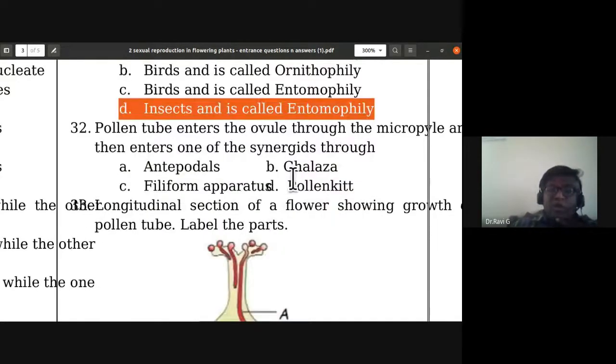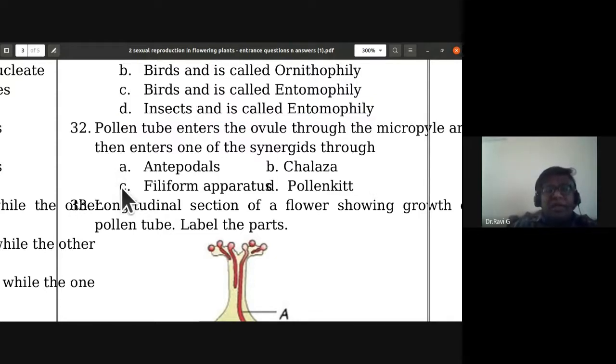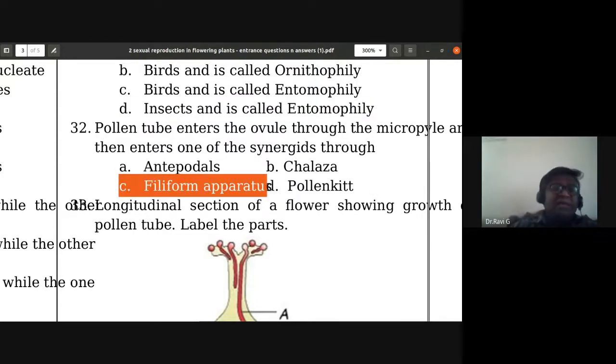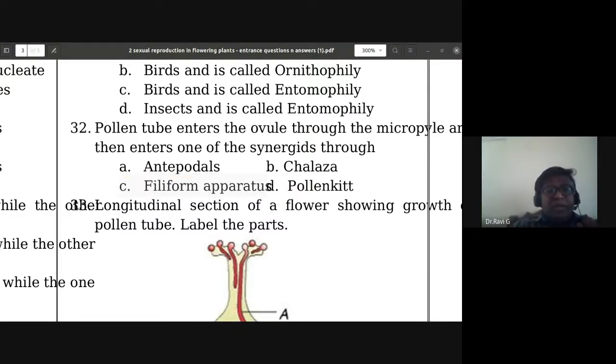32nd: pollen tube enters the ovule through the micropyle, and then enters one of the synergids through the filiform apparatus. So the filiform apparatus guides the growth of pollen tube. So for 32, C is the answer.